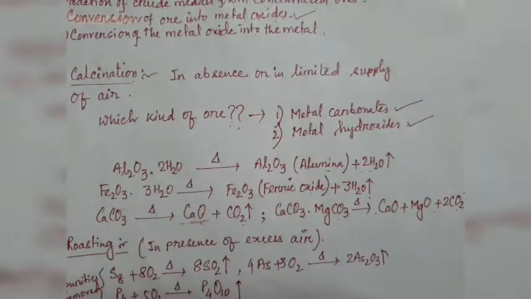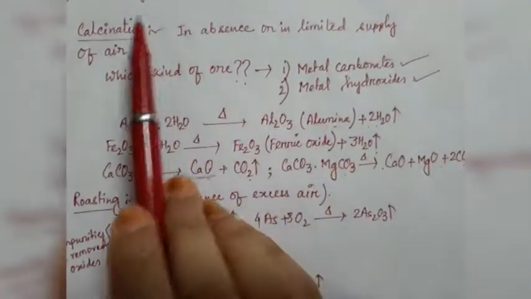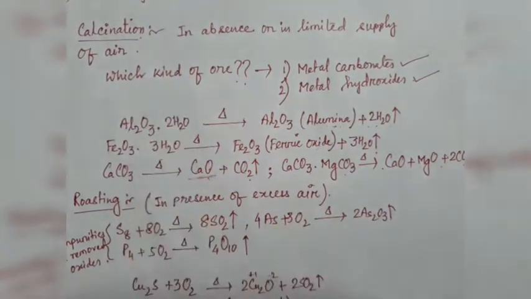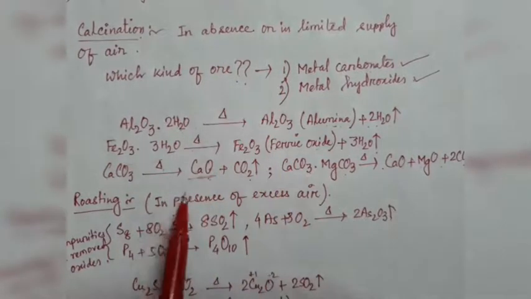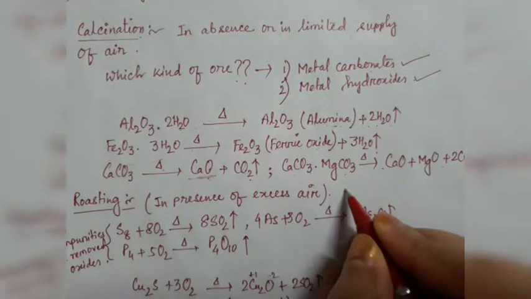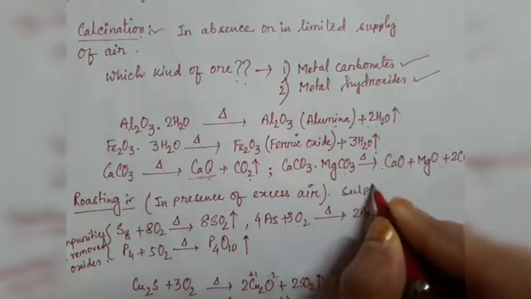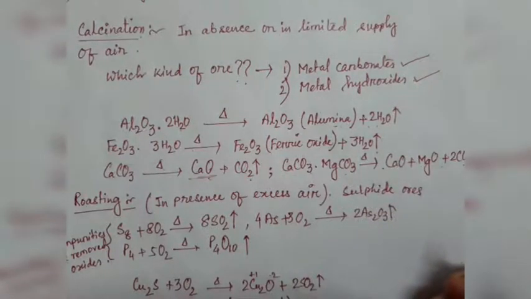Next is roasting. As I have told you, calcination occurs in absence or in limited supply of air. Roasting occurs in presence of excess air. This is the difference between calcination and roasting. Now the question is which kind of ore can undergo roasting? Normally sulfide ores undergo roasting.